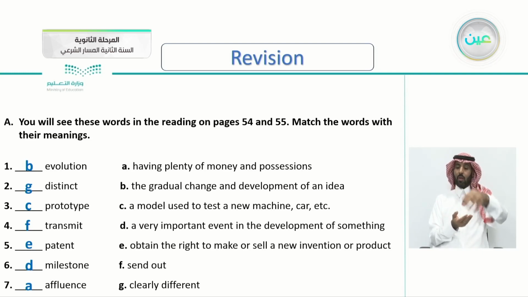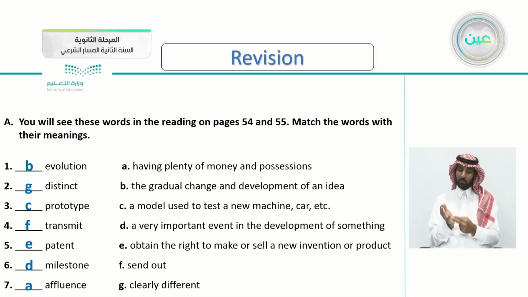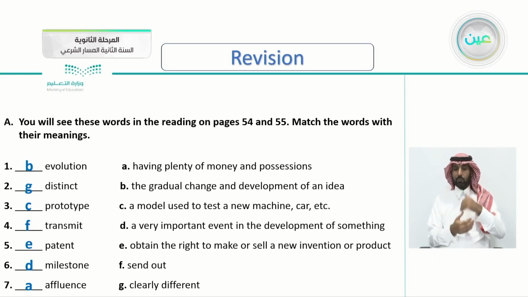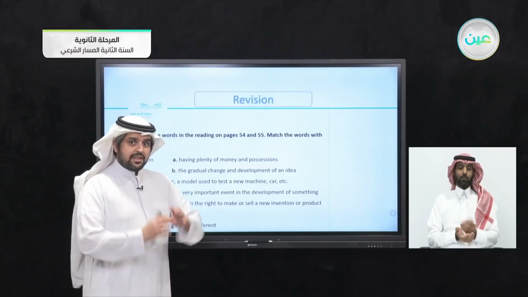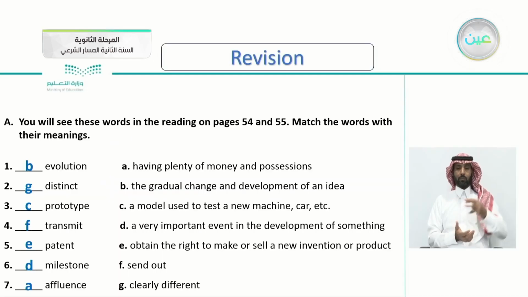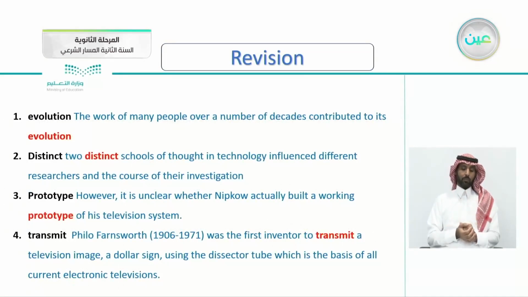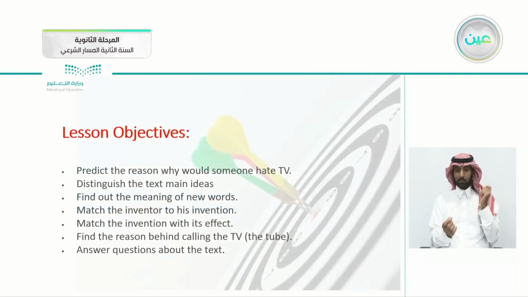The word patent, obtain the right to make or sell a new invention, to have the right. Milestone, an important event in the development of something. So in the development of any machinery, the event here is called a milestone, a very important event. Affluence, meaning having plenty of money and possessions. Then we took where these words will come in today's lesson. Of course, we will be finding them today, these words, evolution, distinct, etc. So let's indulge in our lesson today.